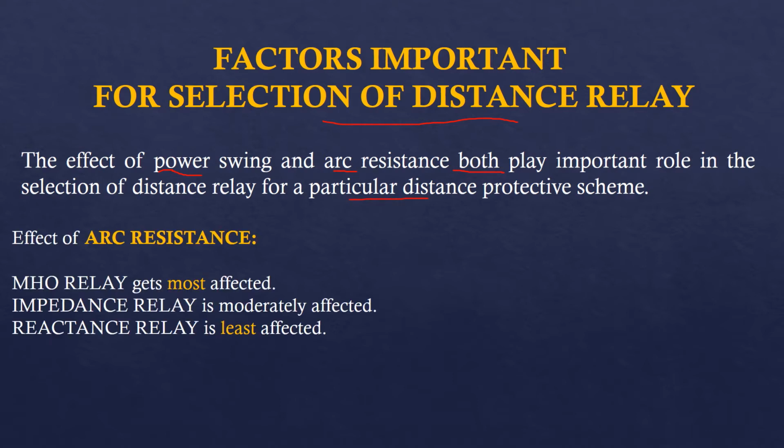If we consider the effect of arc resistance in the three basic distance relays, we see that the Mho relay gets mostly affected, whereas the reactance relay gets least affected. Since in reactance relay we measure only the reactance of the line and there is no component of resistance, the effect of arc resistance is least in case of reactance relay.